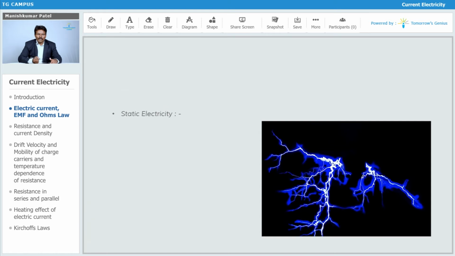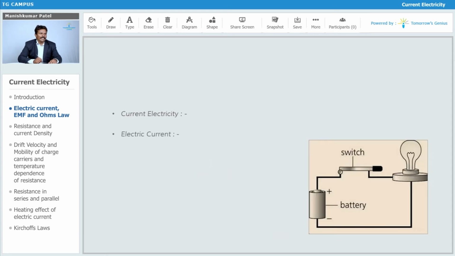If I talk about static electricity, where the charge has just been collected or deposited on, let's say, one object. Here, we will consider the friction between the clouds, which will generate charge, and if it goes beyond a particular limit, that means it is not able to handle it, then the charge will get leaked. That is what we call lightning or a thunderstorm. That is what I have shown over here, which we also take as an example of static electricity.